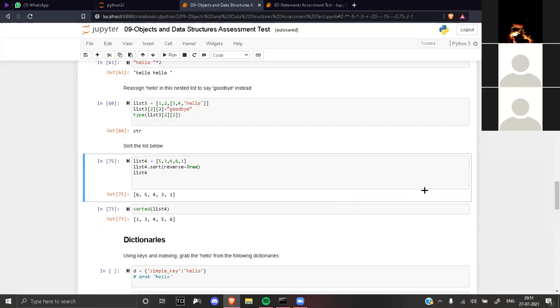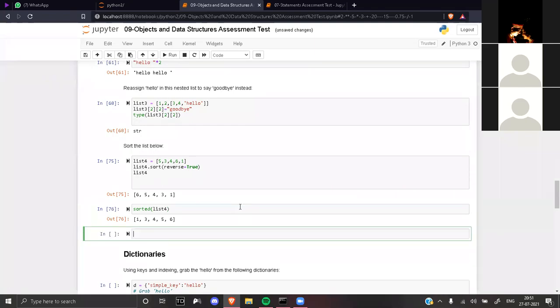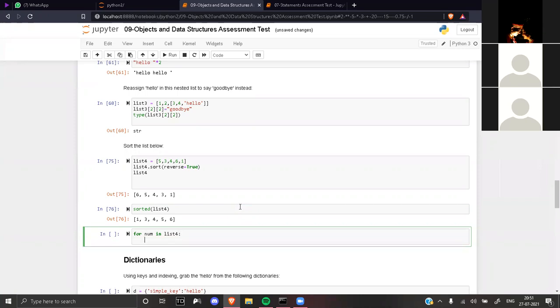Write a for loop right now to solve this question, just below list4. Press Alt Enter to get a new cell. Now write a for loop: for num in list4, colon, enter, like the same we discussed.